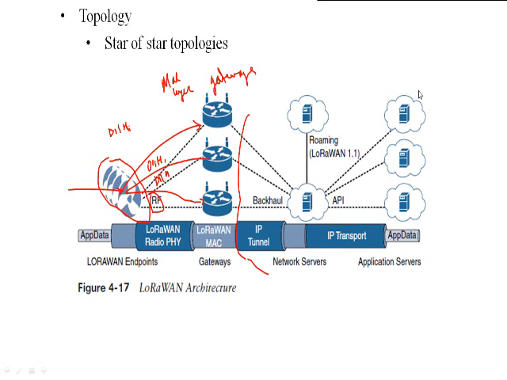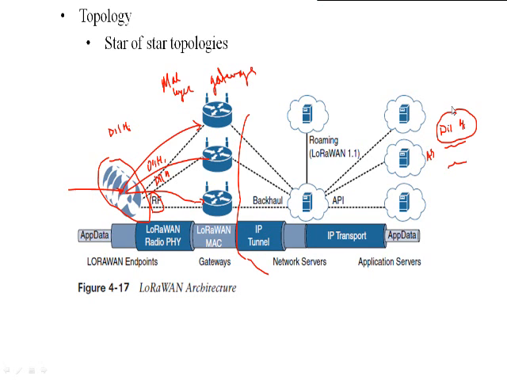So when it reaches, let's suppose it is trying to communicate with this application server. When the data comes to this application server, the application server must have the facility of data deduplication. Data deduplication means what? It has the DI1 hi message 3 times, 1, 2 as well as 3. Out of these 3, it will drop 2 packets and keep only a single packet. So that is data deduplication.